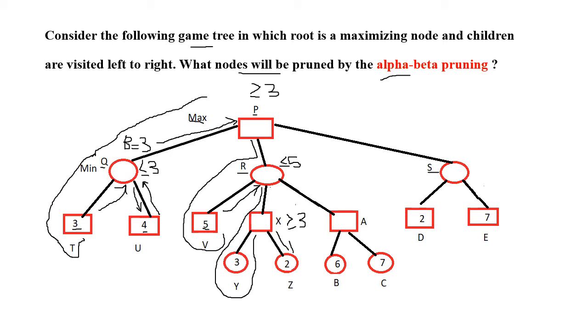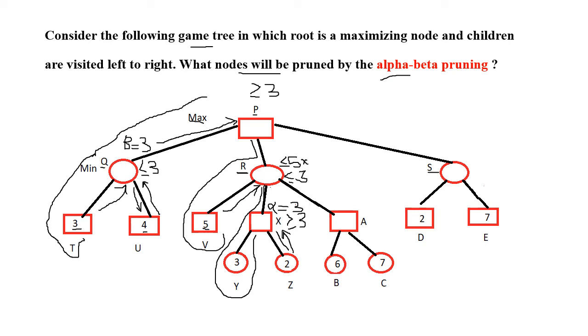So we got a value 2. Here at X, we can finalize the value of alpha as 3. At node R, going through this path through X gives a value 3 only. So we can update this value as less than or equal to 3.